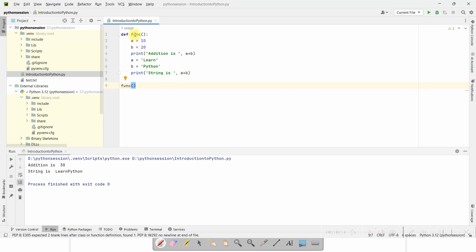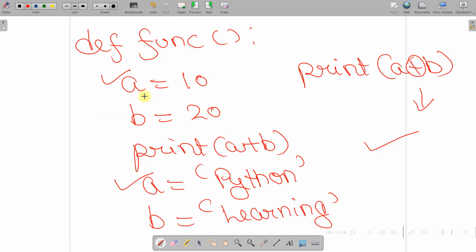So now inside this function block, we have used same two variables a and b, and these two variables have been assigned with two different types of values. First, it was assigned with integer values, and then after printing the addition, the same variables were assigned with string values. Okay, and when we execute it, Python is not giving any error. That is an example of why we call Python a dynamically typed language.